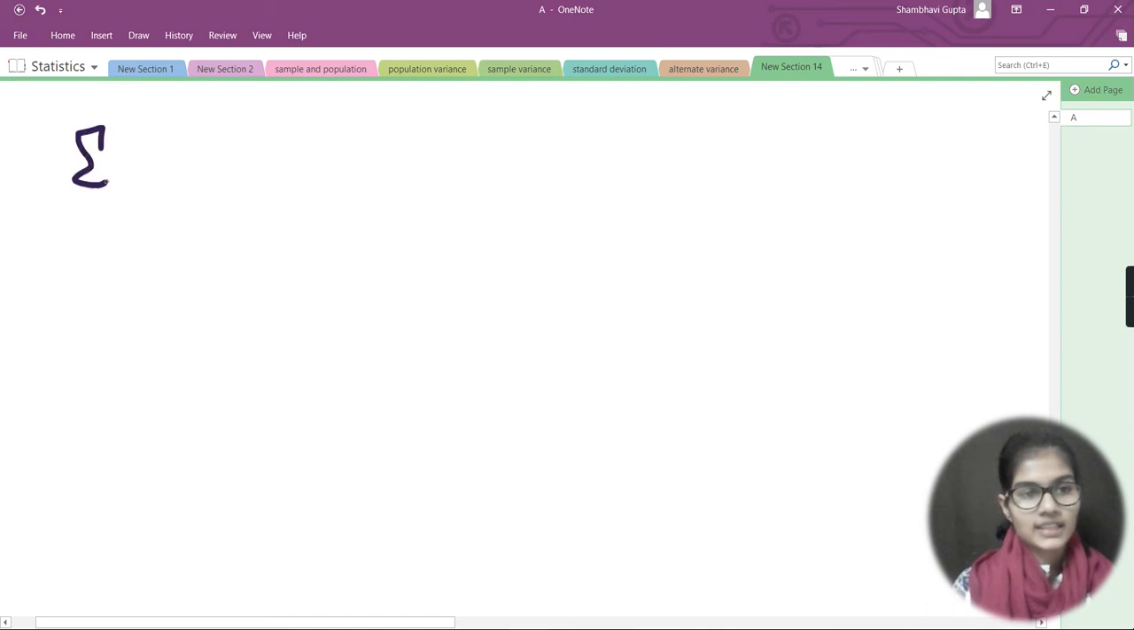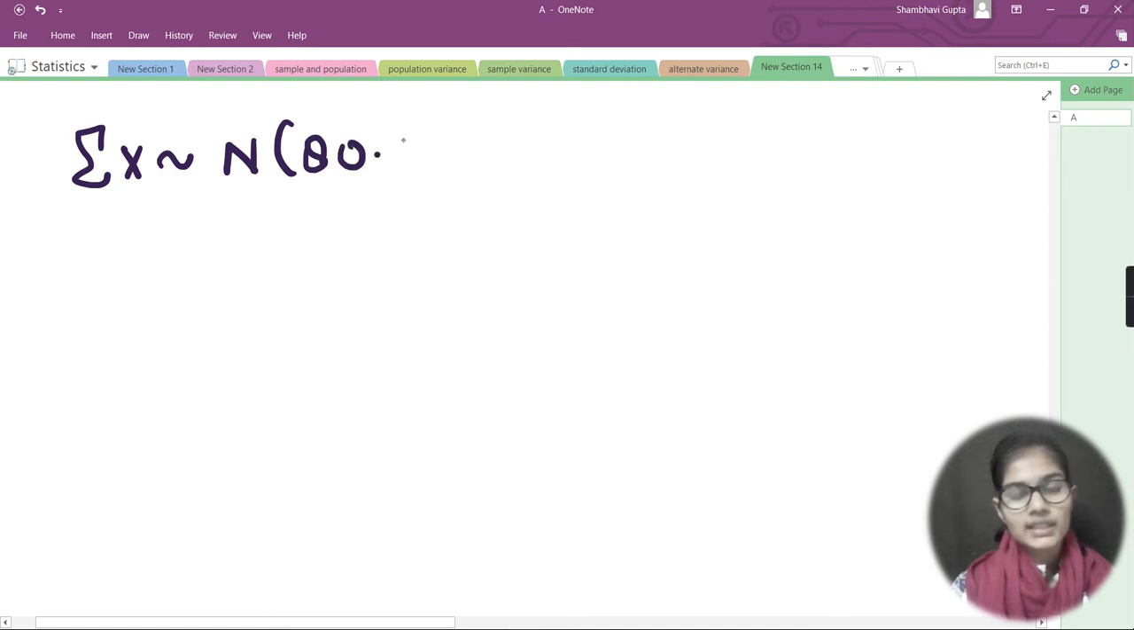I can just say that sigma of x is approximately n, and what is the value for n? So it is 80, 90. That is multiplication, right? That is not the point. That is multiplication, okay? Comma, under root of 80 multiplication 50.